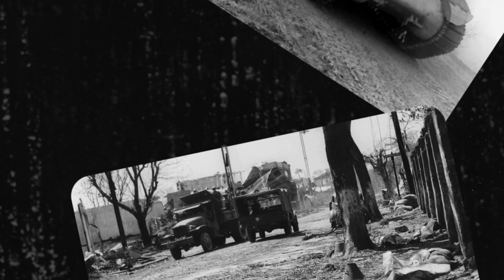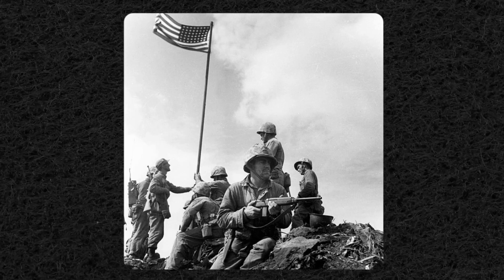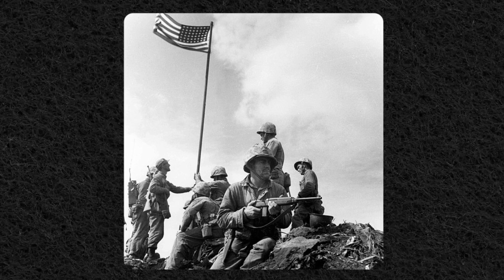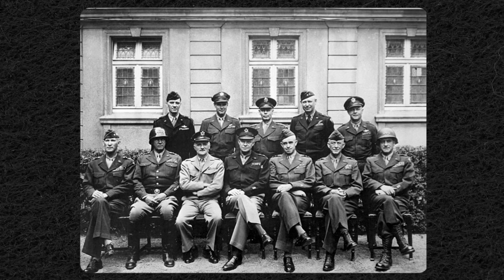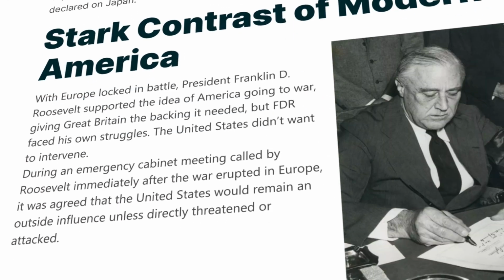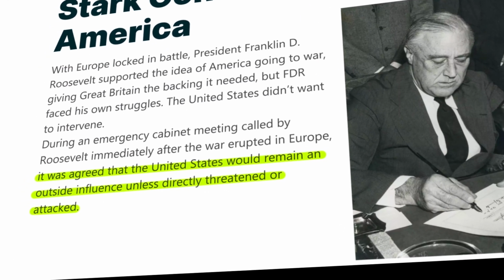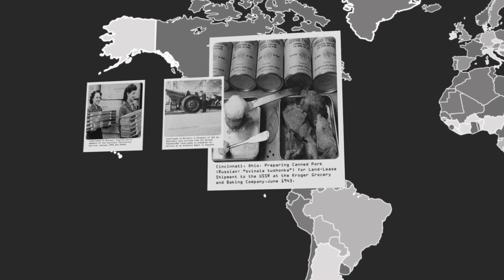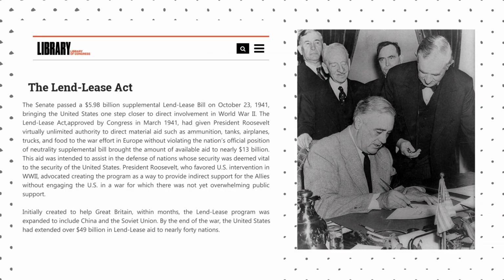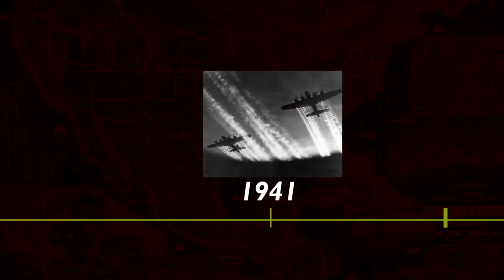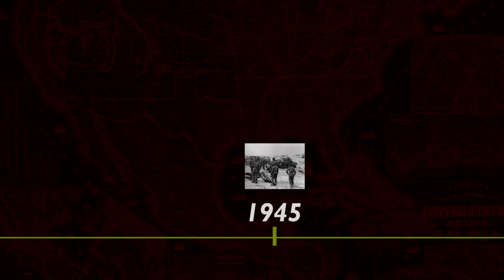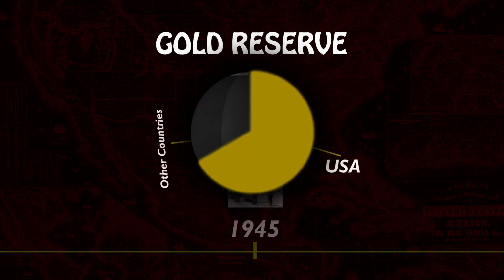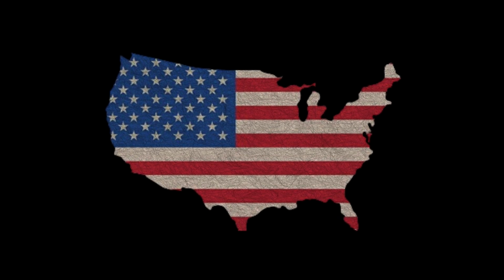Our story begins in the ruins of World War II. By 1944, the US, untouched by destruction, had become an economic superpower. Also, there was the Lend-Lease Act, which enabled the US to supply weapons, equipment, and other resources to nations. By the end of the program in 1945, the US had provided about $50 billion. So at the end of World War II, the US held nearly two-thirds of the world's gold reserves, making it the logical choice for anchoring the global monetary system.